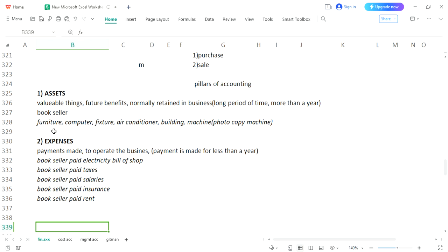Our next heading would be liabilities. We will try to understand our third word, and that is liability.